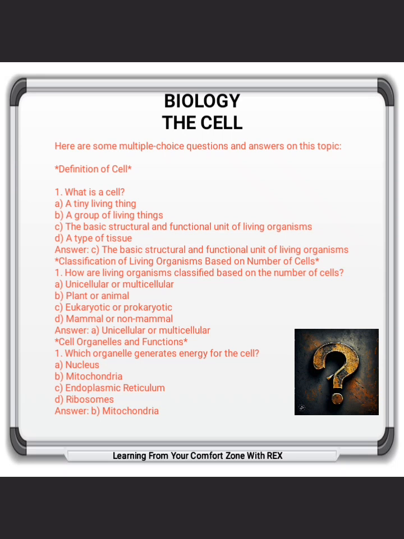Classification of living organisms based on number of cells. 1. How are living organisms classified based on the number of cells? A. Unicellular or multicellular. B. Plant or animal. C. Eukaryotic or prokaryotic. D. Mammal or non-mammal. Answer: A. Unicellular or multicellular.